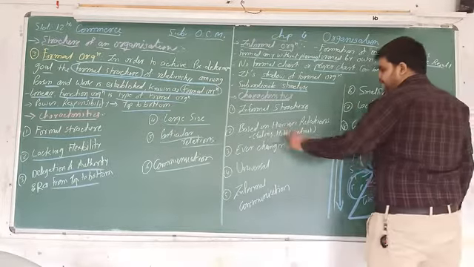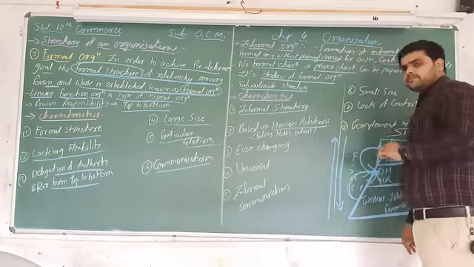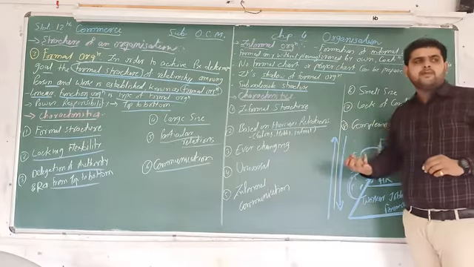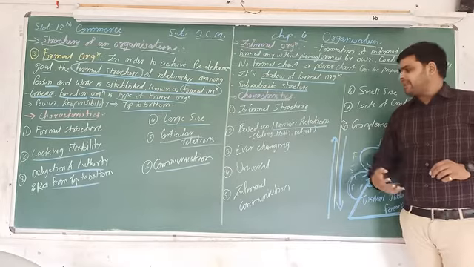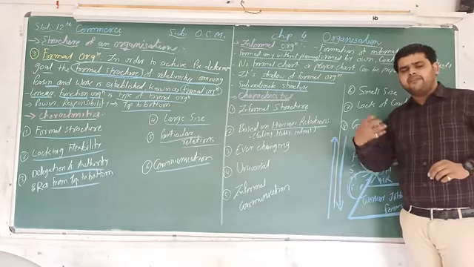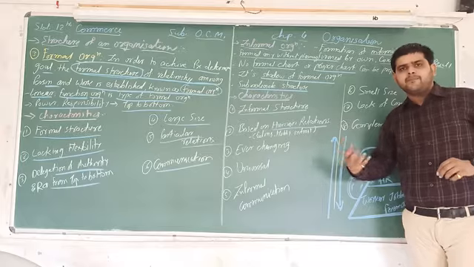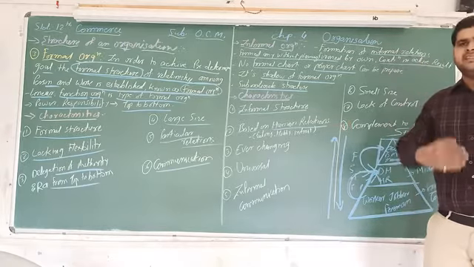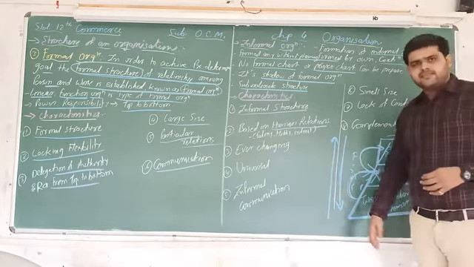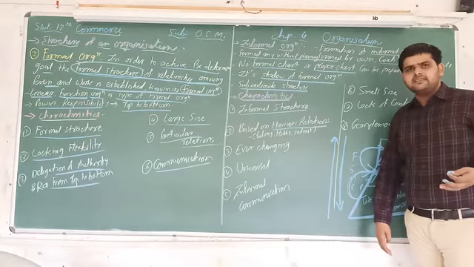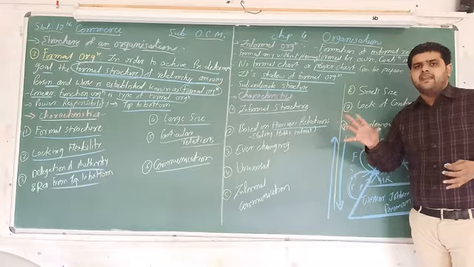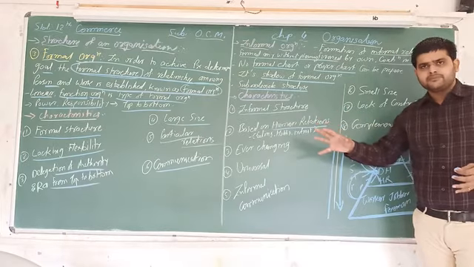Number 2, it is based on human relations. Because people who are working together with the same types of feelings, the same type of hobby, the same type of interest meet together and form informal organizations. For example, in organizations, youngsters have a different group.